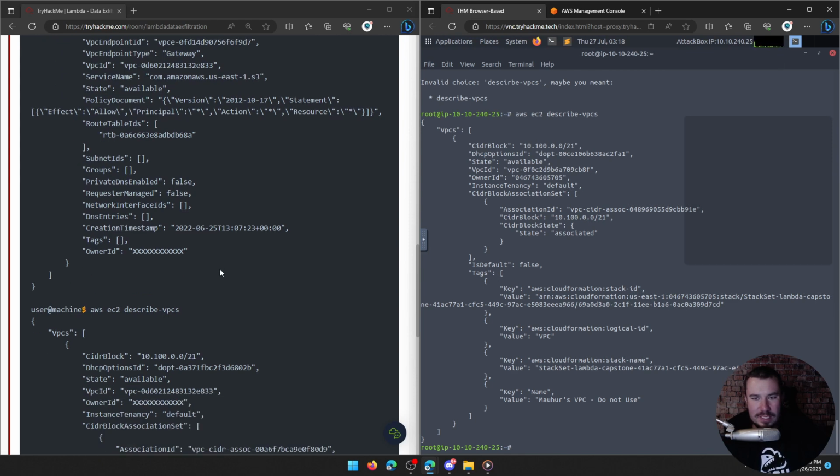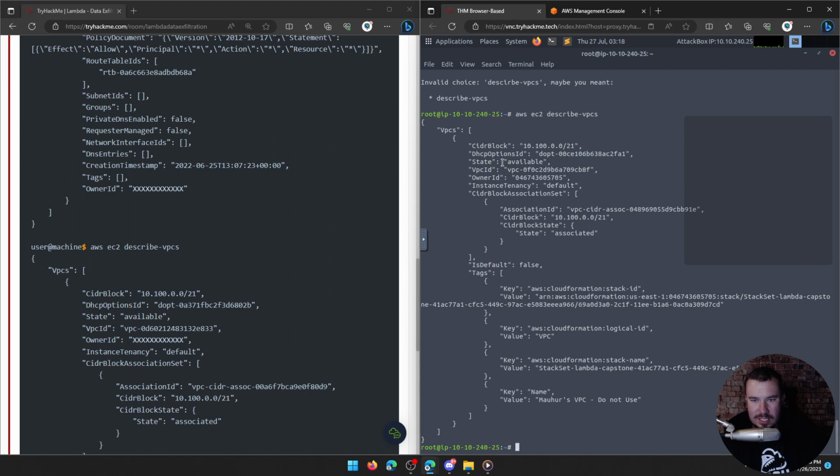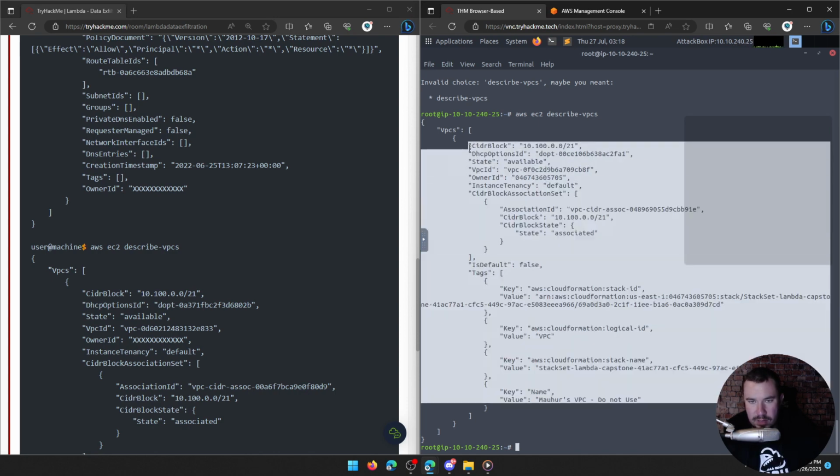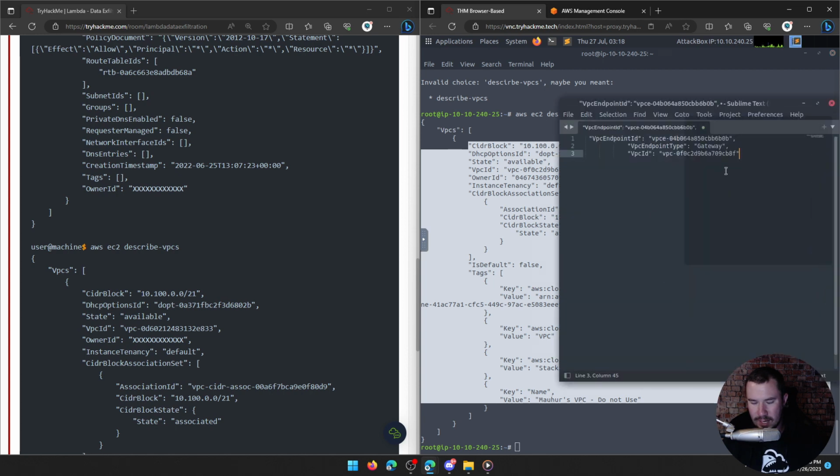So the describe VPC gives us the CIDR block, the DHCP options, the VPC ID here, the owner ID, the association ID, CIDR block again, which matches what's up there. The state, which means associated with what? We have our stack ID, our Lambda capstone, and then Maher's VPC do not use. So we know that it belongs to him. I don't know what of this information we're going to need, but I'm guessing it will come back up. So I'm going to copy all of that. Can we get this pulled back up? There we go. You guys see it's laggy. I don't know why.